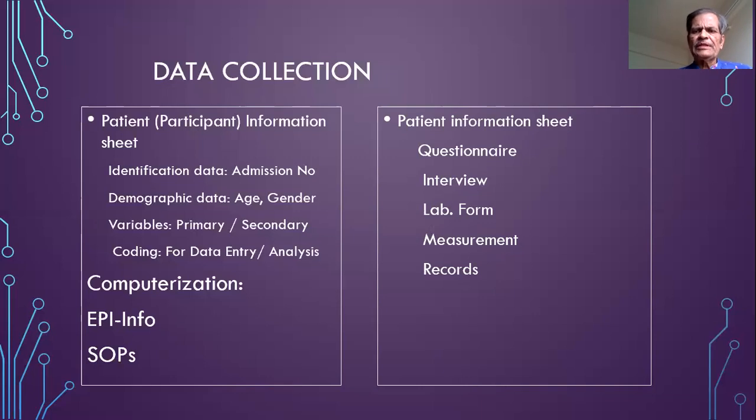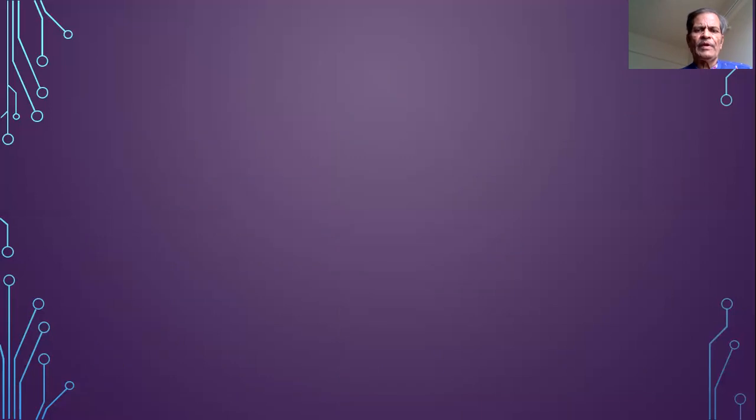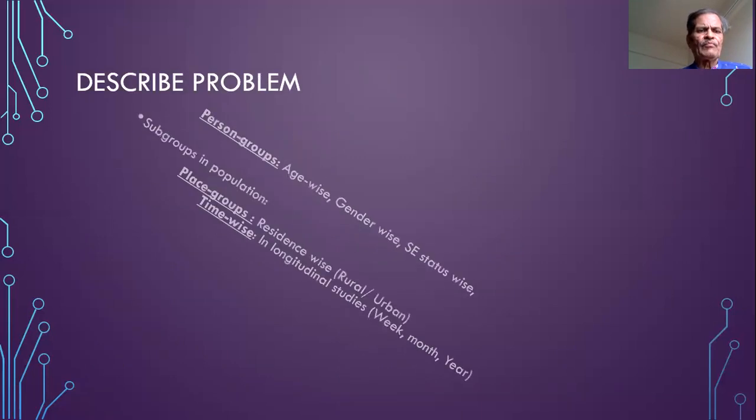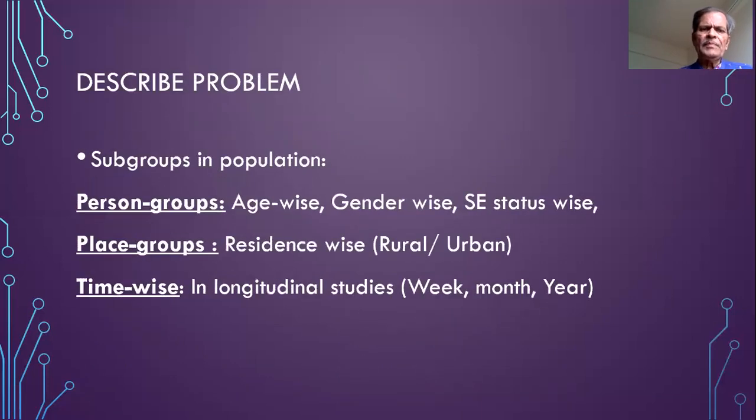The patient information sheet therefore may contain the questionnaire, the details of the interview, the laboratory form, the measurement, and the information obtained from the records. Then we describe the problem. For describing the problem, we form these subgroups in the population depending on the secondary variables. So there are secondary variables, and we then divide the data of the primary variable according to the secondary variables.